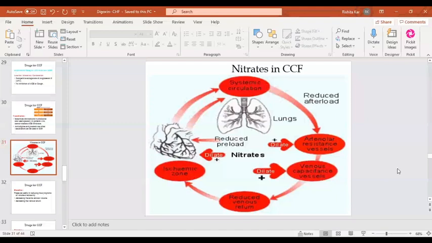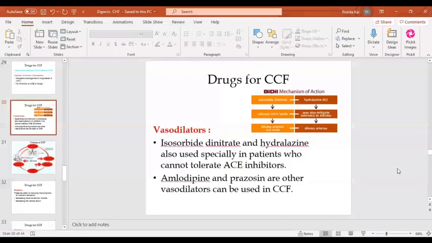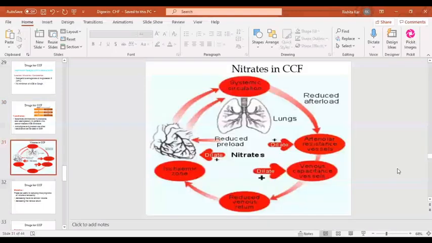Is it changing now? Ma'am, it is on the 31st slide. What is visible now? Drugs for CCF. And after that? Nitrates in CCF.